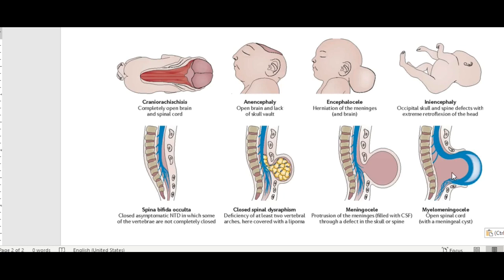So these are the different neural tube defects. I will just give the gist of everything which we have learned. Neural tube defects mainly occur due to the failure of proper closure of the neural tube. They have multifactorial inheritance.